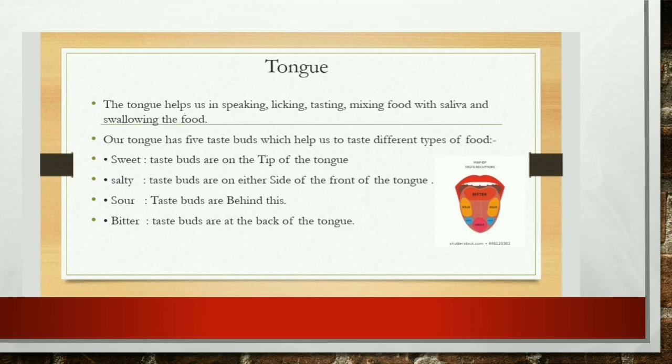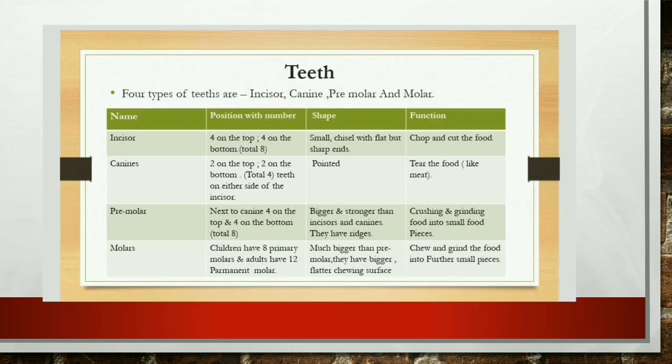So there are different parts in our tongue. You have already read all of these things in the junior classes. They are sweet, salty, sour, bitter. You already know about this. That is why it is differently colored. Next one, there are teeth. So in your book you will find that there is a chart. You have to write how many teeth are present in the lower jaw and how many teeth are present in the upper jaw. I have already made a table, so you will see the table and write it down in the textbook.